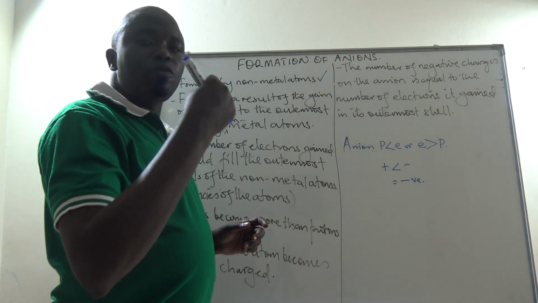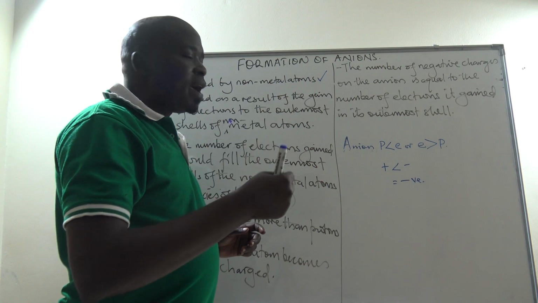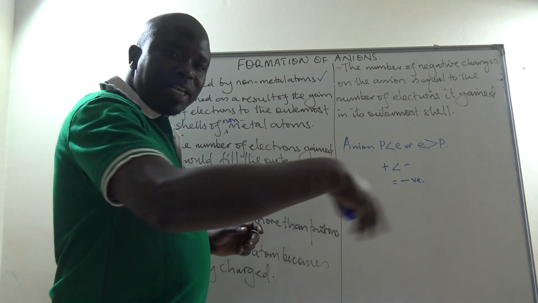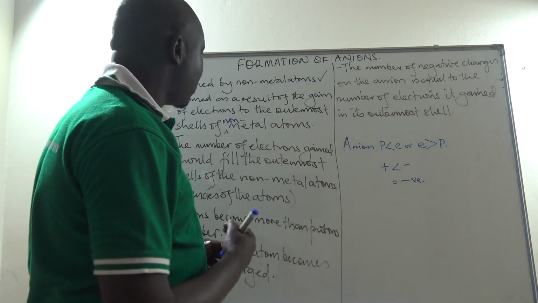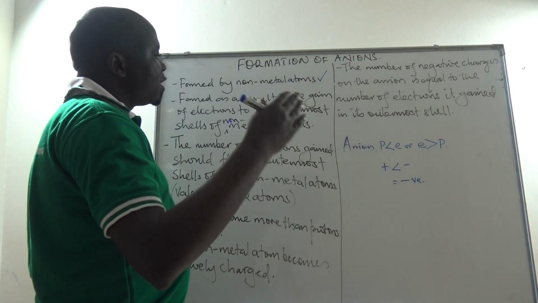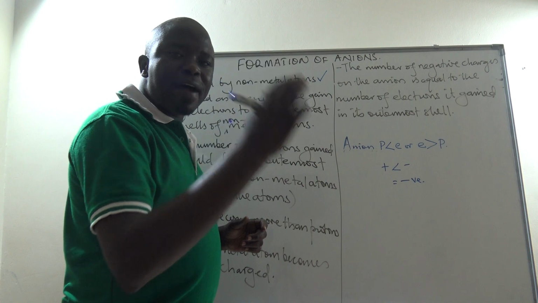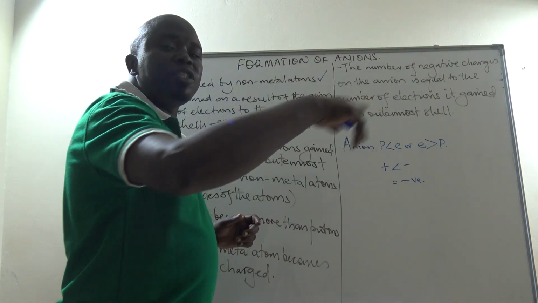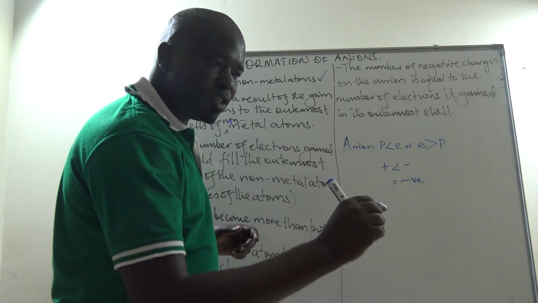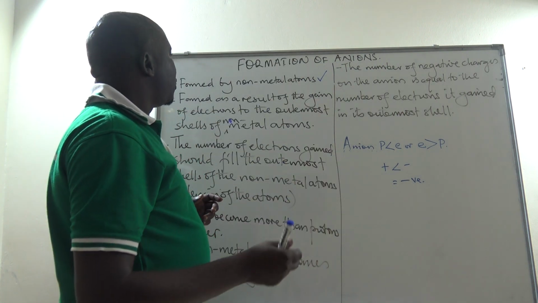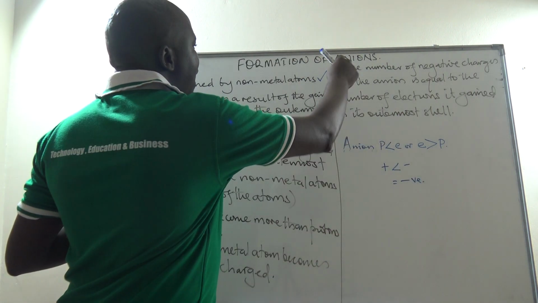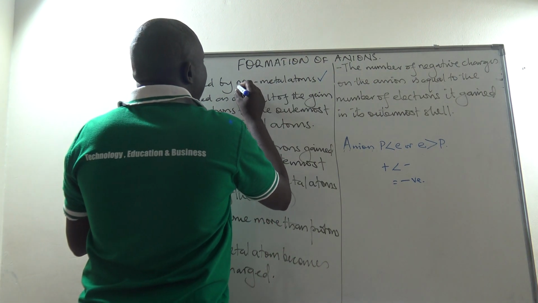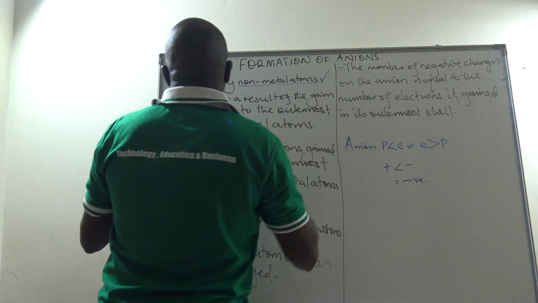Those ones do not combine in any way and they have stable configurations. They neither lose electrons nor gain electrons. So other non-metal atoms with 4, 5, 6 and 7 electrons in their outermost shells, including even hydrogen, are able to form what we call anions because they are non-metal atoms. So the anions are formed by the non-metal atoms.